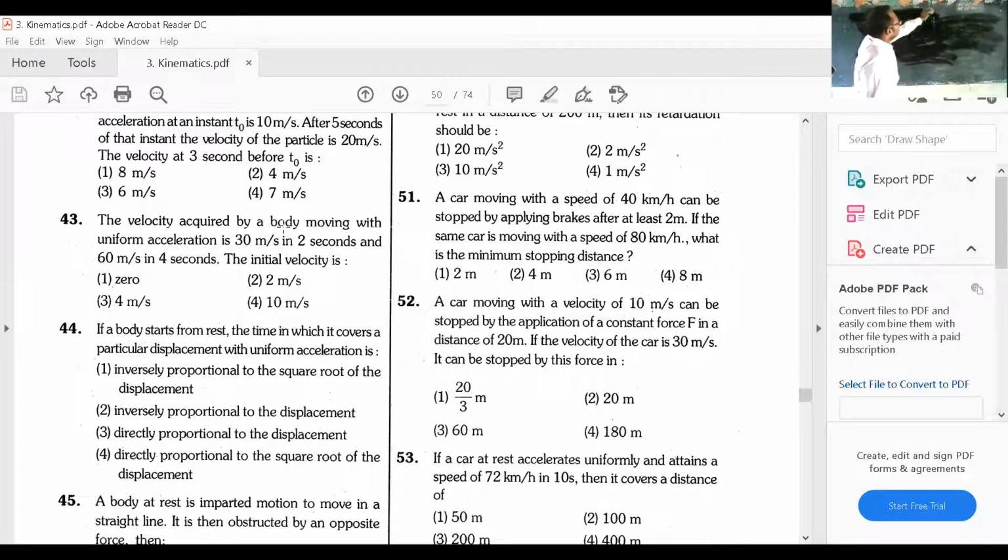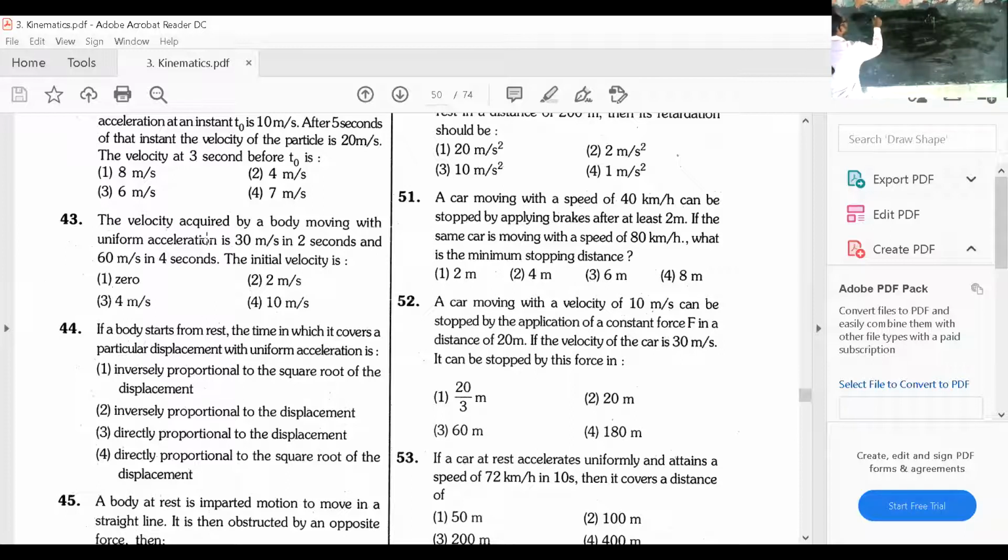The velocity acquired by a body moving with uniform acceleration is 30 meters per second in 2 seconds and 60 meters per second in 4 seconds. Then what is the initial velocity? They are asking. See, the data you should enter now.